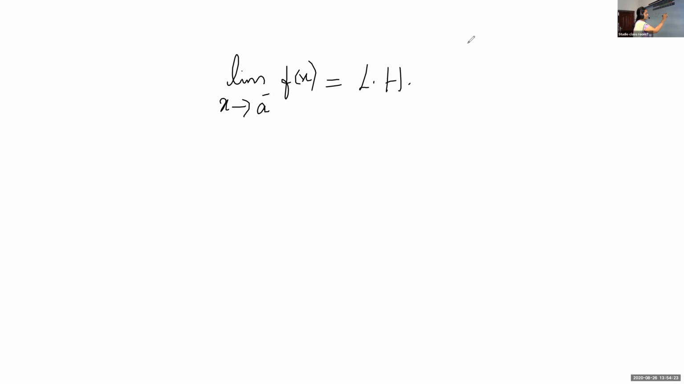left hand limit at x is equal to a. This is called left hand limit. First you write in wordings fully first. L-E-F-T, left. Okay, write in full. Afterwards you use the notation.